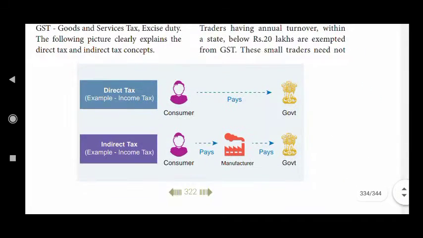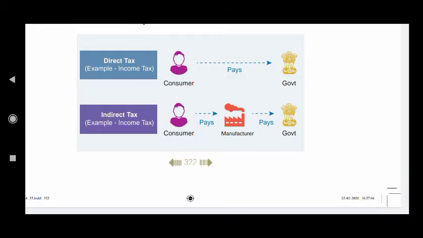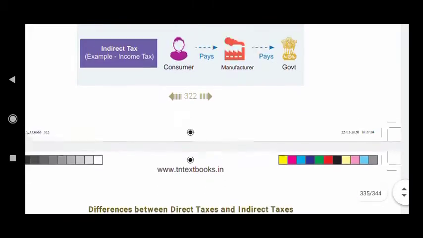Here there is a picture. In direct tax, for example income tax, the consumer pays the tax to the government. There are no intermediaries between them. Whereas in indirect tax, the example given here is also income tax, but it is not income tax; here you may write it as sales tax. The consumer pays to the manufacturer, and the manufacturer pays to the government. So this is the concept regarding direct tax and indirect tax.